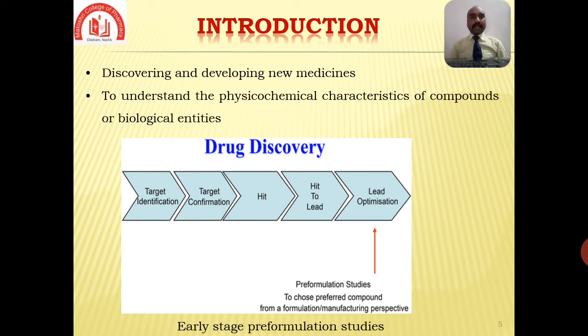Now here in the diagram we are going to see the early stage pre-formulation studies. So in that the first step in drug discovery is the target identification. Once that target gets identified, we have to confirm that target. Then third step, that is hit. Then hit to lead and lead optimization. Means that after confirming that target, we have to hit on the target on a specific subject. So pre-formulation studies here choose the preferred compound from a formulation, or we can say the manufacturing perspective.